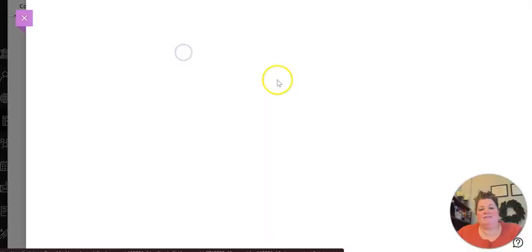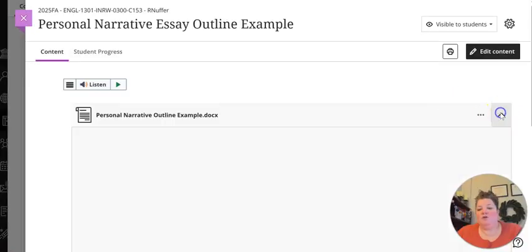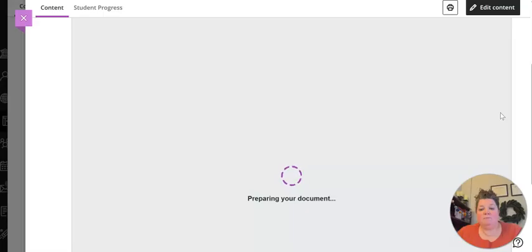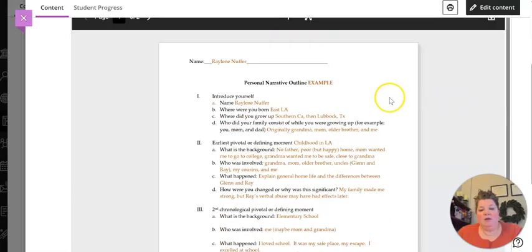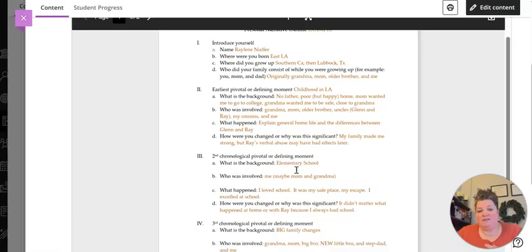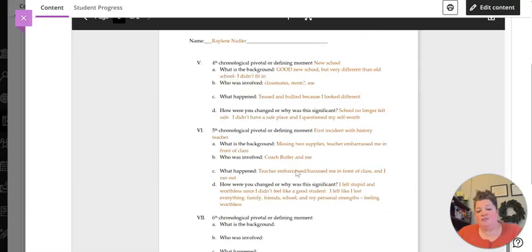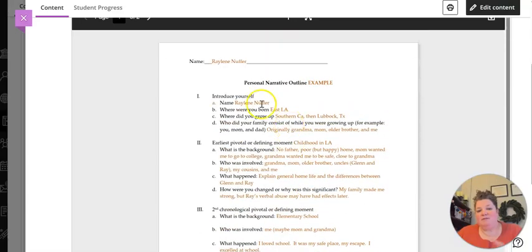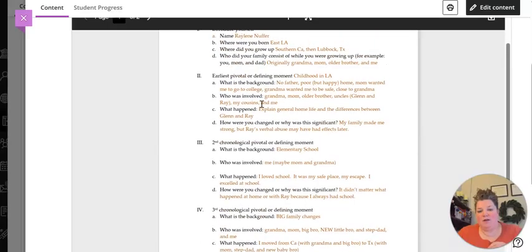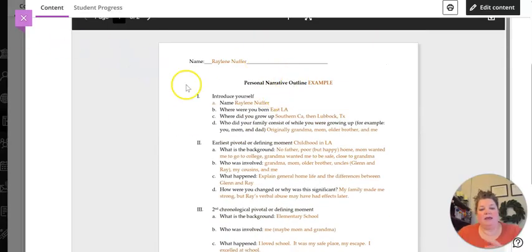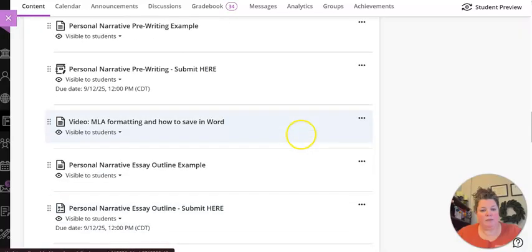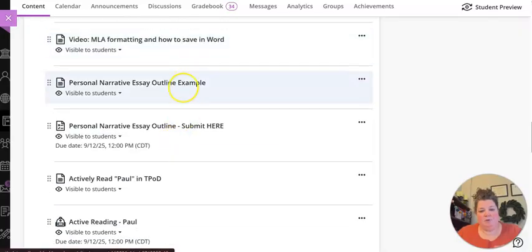Here is an outline example. This is just one I filled out for you. Again, it's over Will She Make It, which is my story. It's loading. Notice I want your answers in a different font color. That makes it easier for me to see. You're going to use the example that I give you, this template for the outline. You're going to use the exact same one, and I'll show you what that looks like in a minute. But I give you an example, so you know how to do it. So hopefully it answers some of those questions. But if you still have questions, email me. So that is the example outline.